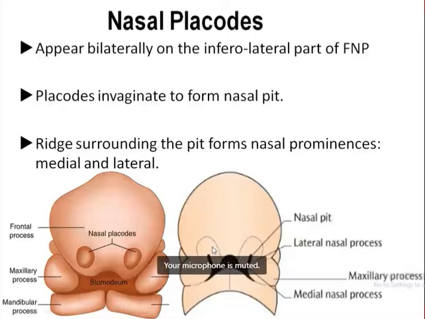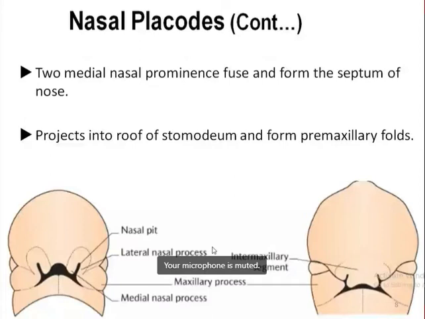Okay, so after the proliferation of mesenchyme, see here, this is the medial nasal prominence, this is the lateral nasal prominence within the frontonasal prominence. Now just below, what is this prominence? Can you see the cursor here in this picture? What is this prominence which bounds the stomodeum laterally? This one is the maxillary process, or maxillary prominence.